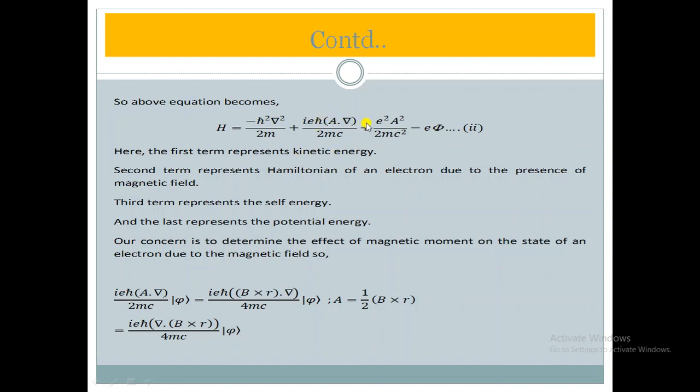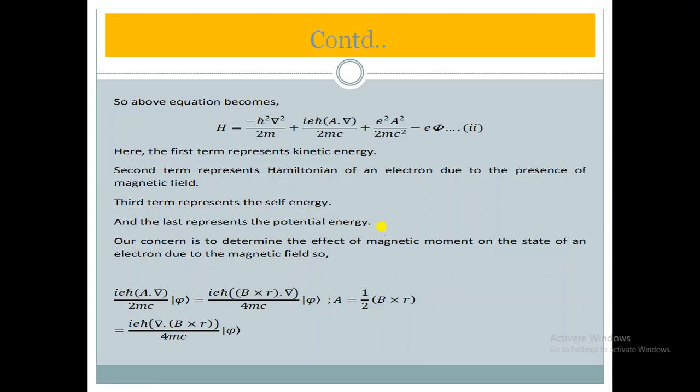The third term is e square A square upon 2mc square. This term arises due to the self energy. And the last term is the potential energy, as we have discussed already. So the same thing is written here: the first term represents kinetic energy, the second term represents the Hamiltonian of an electron due to the presence of the magnetic field, the third term represents the self energy, and the last term represents the potential energy.